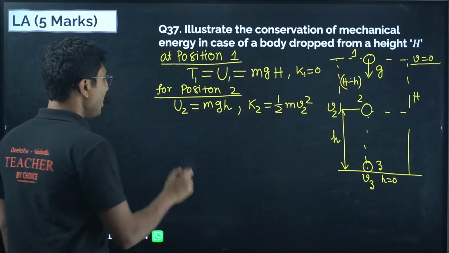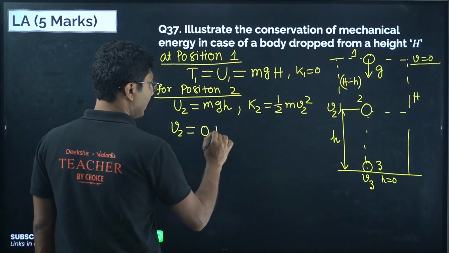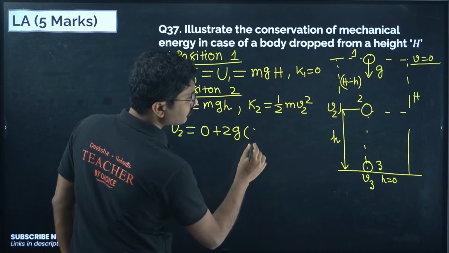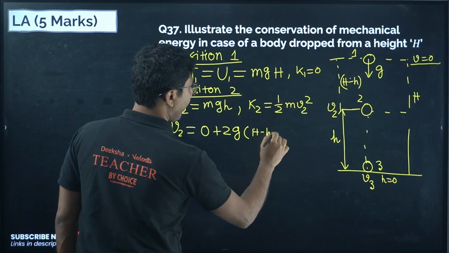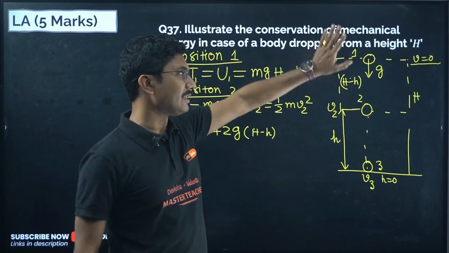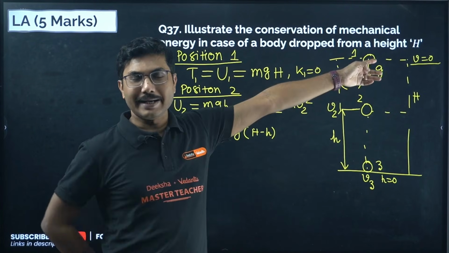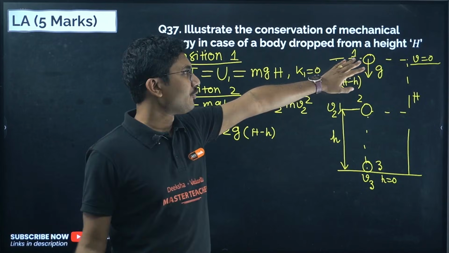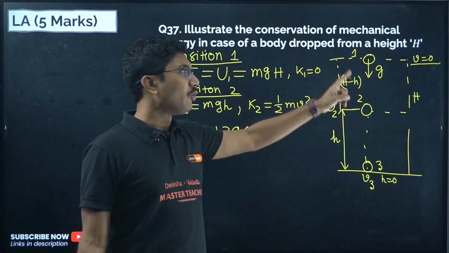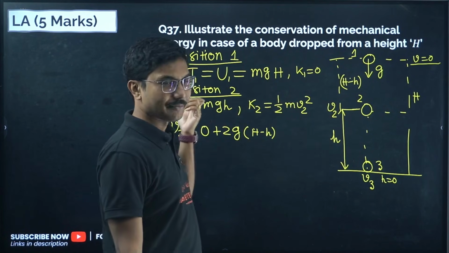What equation? v square equals u square plus 2as. Here s is the displacement. So understand this, first you have to show 3 positions. First position, top position, the entire thing is potential energy, so mg capital H. In the second position, potential energy is easy. Assume the height is small h, so potential energy will be mgh.